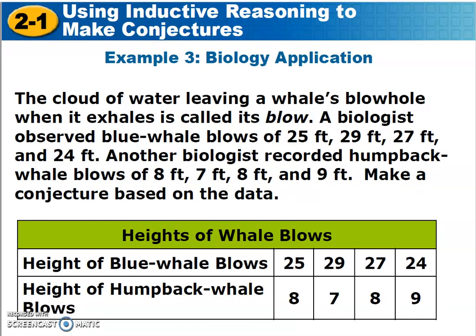Now that contrasts with deductive reasoning, which is the other type of reasoning. Deductive reasoning is reasoning where you come up with a conjecture based solely on fact. In other words, deductive reasoning is reasoning that comes from fact only. Now, let's take a look at this one.